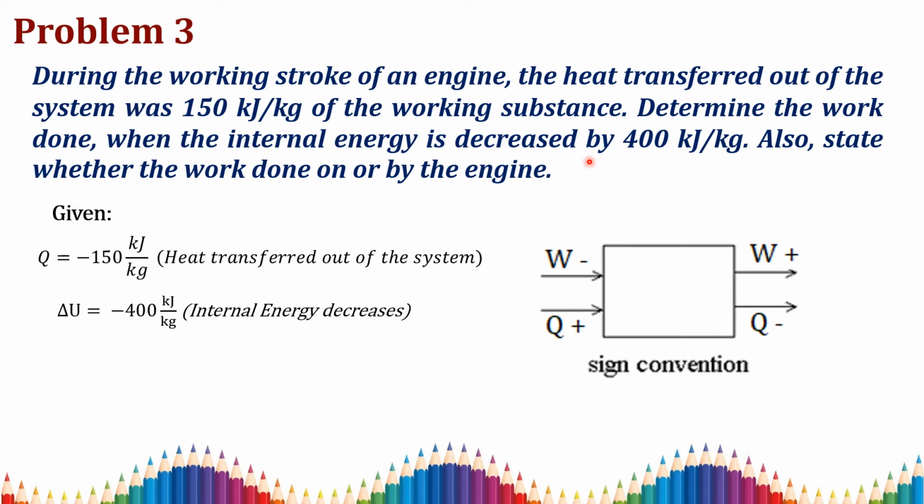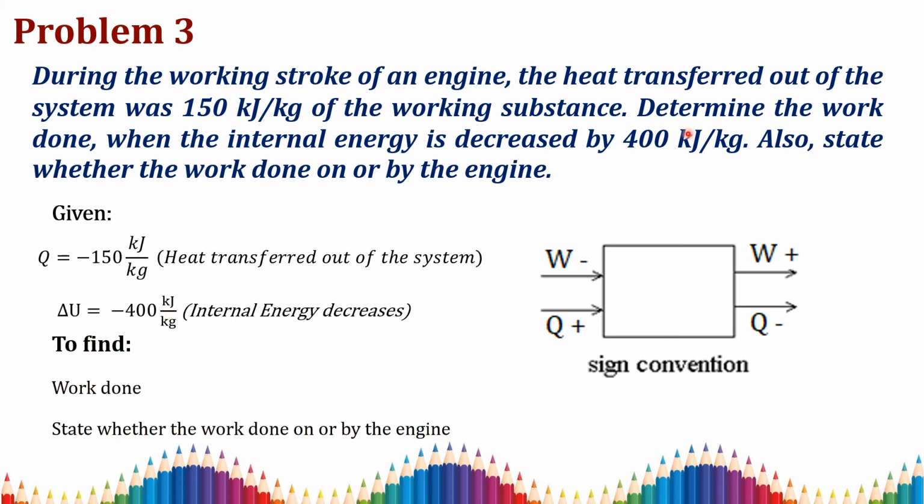Then the second data given in the problem is that the internal energy is decreased. As I discussed in the previous slides, if the internal energy decreases, we have to put minus. If the internal energy increases, we use the plus sign. Because here it decreases, we write delta U is equal to minus 400 kJ per kilogram. Then what they ask in the problem is to determine the work done, and also state whether the work is done on or by the engine. By finding the work done and seeing whether the sign is plus or minus, we state whether work is done by the engine or on the engine.